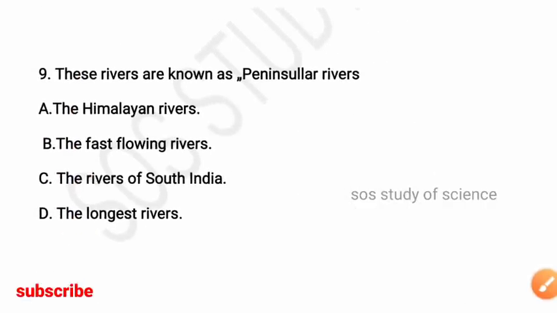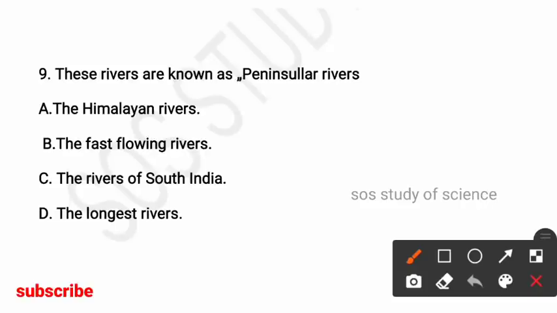Next, these rivers are known as peninsular rivers. Options, the Himalayan rivers, the fast flowing rivers, the rivers of South India, the longest rivers. So here the right answer is option C, the rivers of South India. These rivers are known as peninsular rivers.